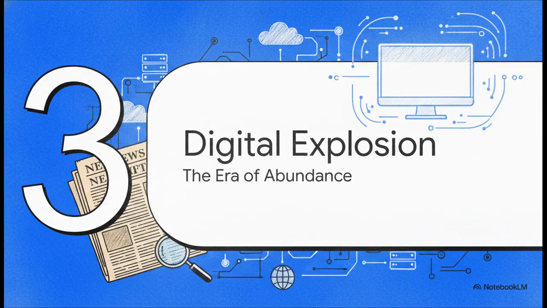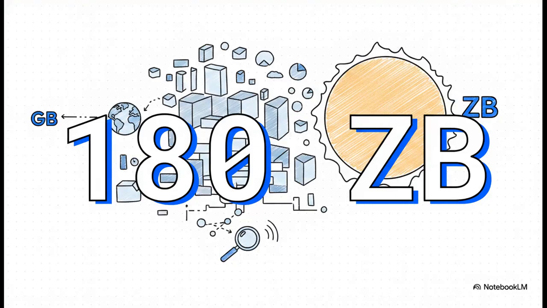Which brings us to Section 3, the digital information explosion. Welcome to the era of abundance. To understand the sheer scale of this transformation, you really just have to look at this number. 180 zettabytes. By the year 2025, IDC research estimates that the total amount of digital data created worldwide will hit that staggering mark. To put that into perspective for a second, if a single gigabyte were the size of the Earth, a zettabyte would be the size of the sun.